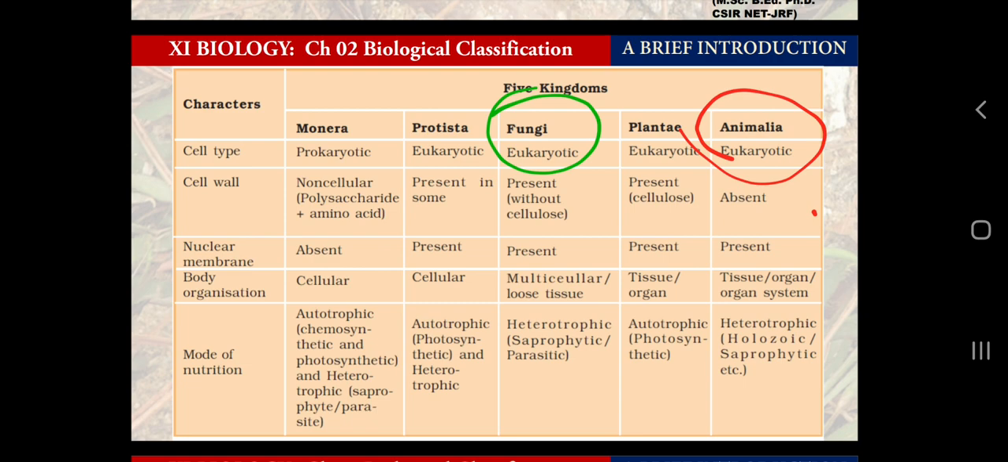But then the difference comes. What is the difference? The difference is simple, that fungi have a cell wall and animals do not have any cell wall. And one more difference, if you don't want to talk about cell wall, if the information of cell wall is not available, then one more thing: animals ingest food and fungi absorb food.